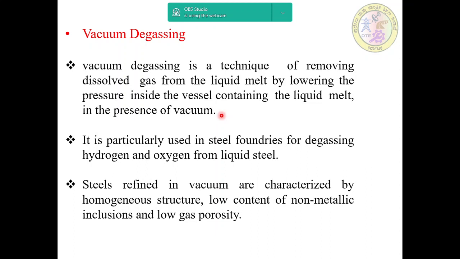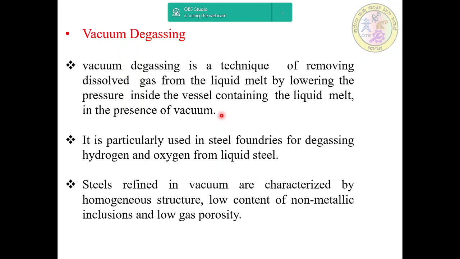It must be noted that the effectiveness of any vacuum degassing operation depends upon the surface area of liquid melt that is exposed to low pressure.